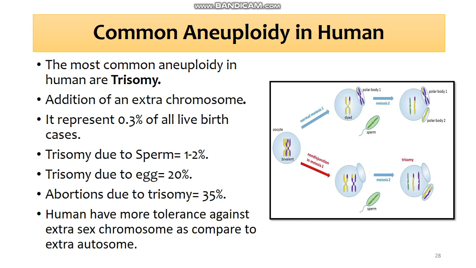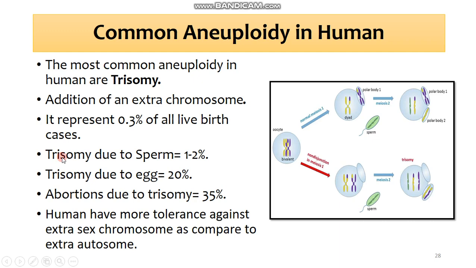Trisomy is the addition of an extra chromosome. These are not very common in human beings, and they represent 0.3% of all live births.